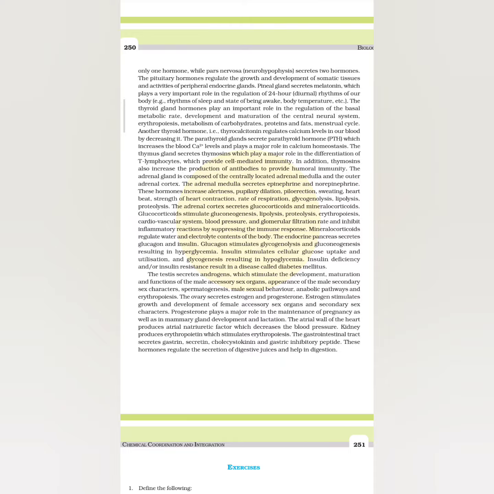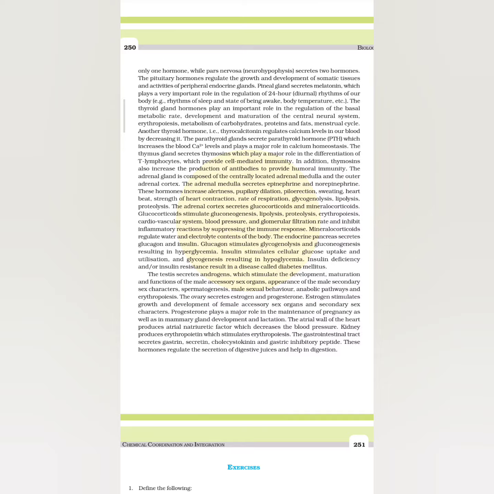The thyroid gland hormones play an important role in the regulation of basal metabolic rate, development and maturation of the central neural system, erythropoiesis, metabolism of carbohydrates, proteins and fats, menstrual cycle. Another thyroid hormone, that is thyrocalcitonin, regulates calcium level in our blood by decreasing it. The parathyroid gland secretes parathyroid hormone, which increases the blood calcium level and plays a major role in calcium homeostasis.